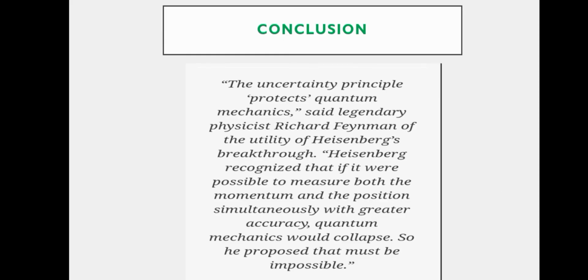And the last one is the conclusion. I have concluded today's topic with the quote, "The uncertainty principle protects quantum mechanics," said legendary physicist Richard Feynman of the utility of Heisenberg's breakthrough. Heisenberg recognized that if it were possible to measure both the momentum and the position simultaneously with greater accuracy, quantum mechanics would collapse. So he proposed that it must be impossible.